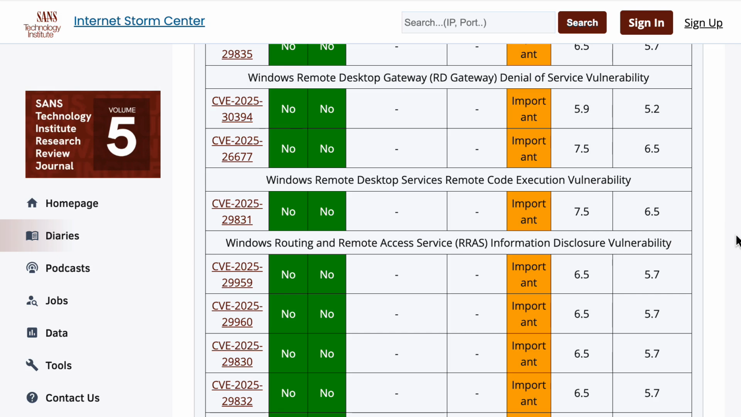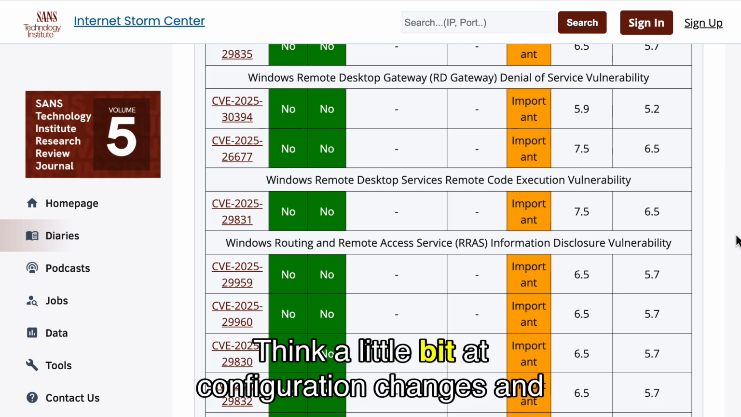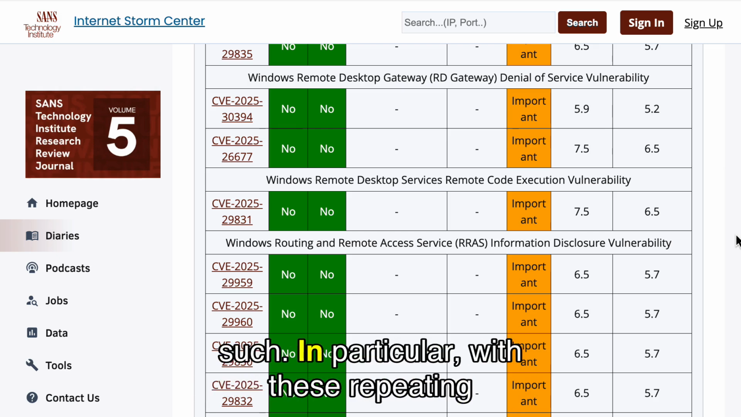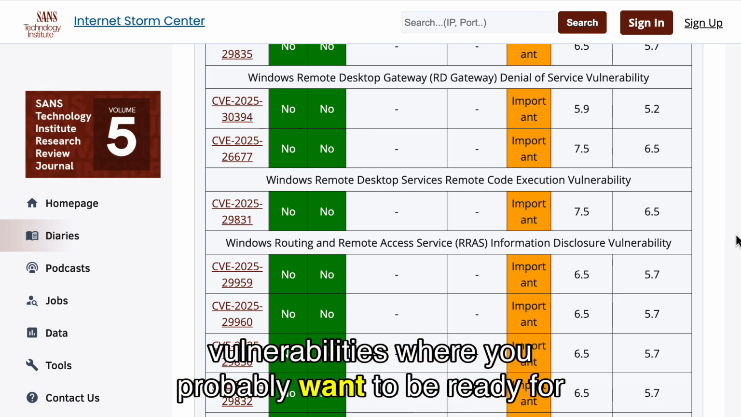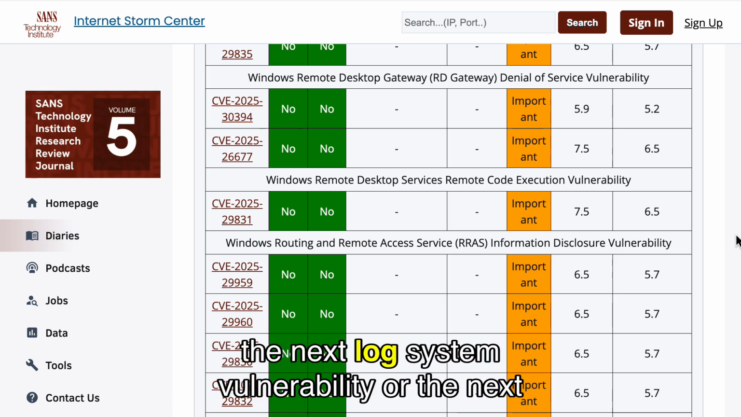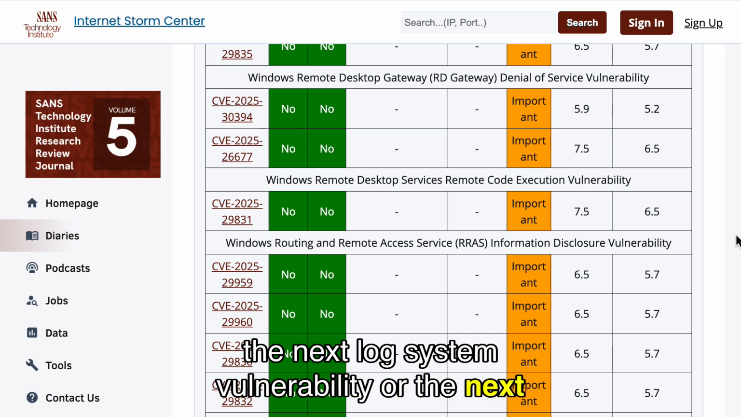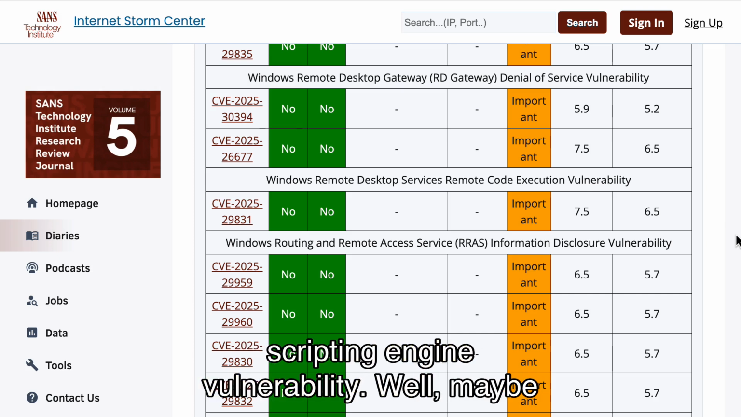It's one of the favorite entrance vectors for ransomware gangs, regardless of vulnerabilities. Well, they often just brute force authentication. Other than that, I think that's really the highlight vulnerabilities here. Patch, nothing that I would call an emergency here, but always think a little bit about configuration changes and such. In particular with these repeating vulnerabilities, where you probably want to be ready for the next log system vulnerability or the next scripting engine vulnerability.